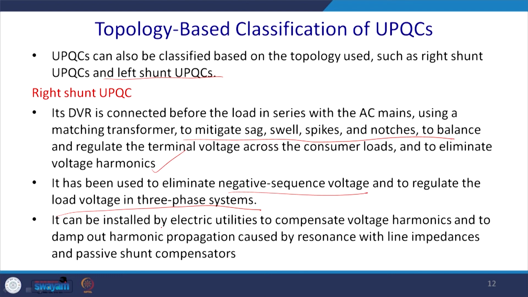It can be installed by the electric utilities to compensate voltage harmonics and to damp out the harmonic propagation caused by resonance of the line impedance with the passive compensator. Generally, when you have adjustable speed drives, then the 7th harmonic sometimes becomes very prominent. The leakage inductance of the transformer is quite high, not negligible, and in the assignment you are required to solve this kind of problem.